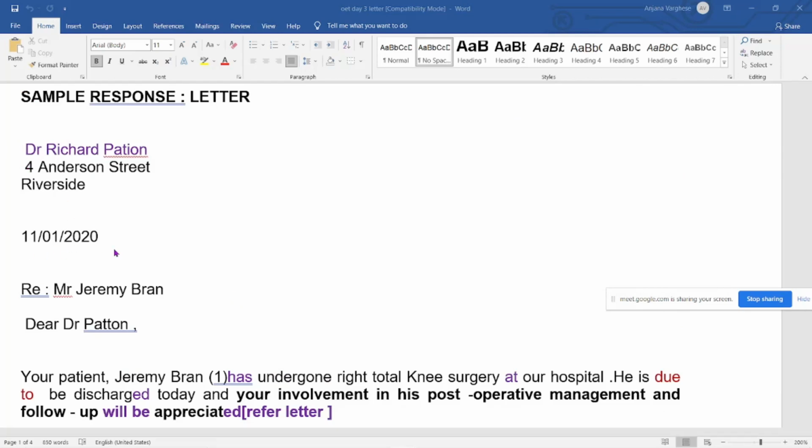You can write the date over here or over here. RE means regarding Mr. James Brand, comma, and the age or date of birth can also be written. Richard Patton: we will strike the first name and write the second name followed by a comma.